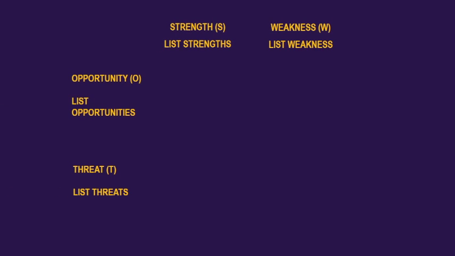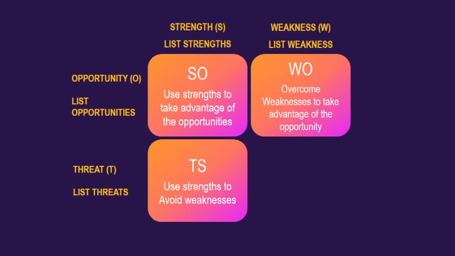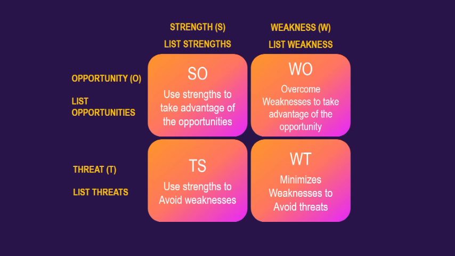And then you have to do the SWOT analysis. Basically, you have to see the opportunities, the threats, and then your strengths and your weaknesses also. You have to keep in mind your strengths, weaknesses, opportunities and threats, and then make a matrix. You have to use the strengths to take advantage of the opportunities, use the strengths to avoid the threats, overcome the weaknesses to take advantage of the opportunities, and minimize the weaknesses to avoid the threats.